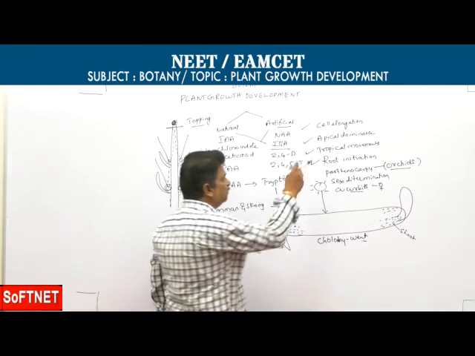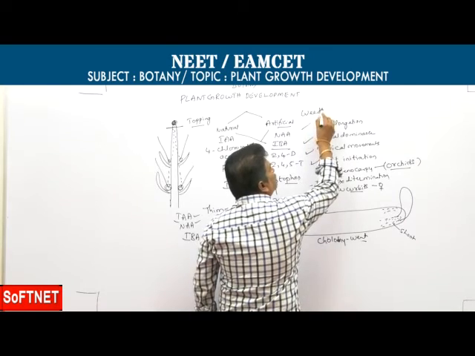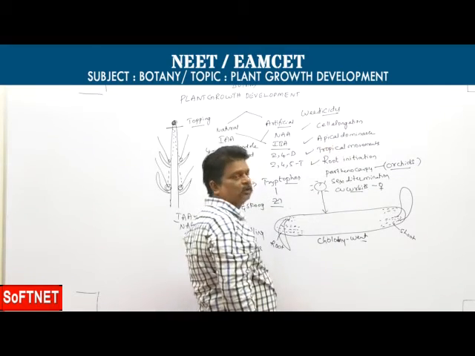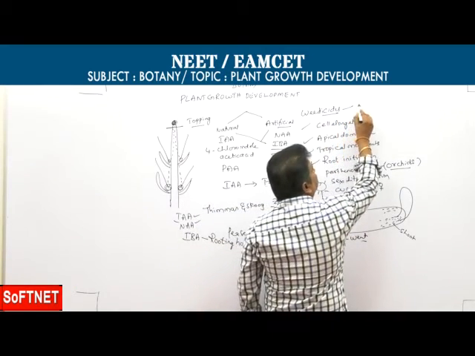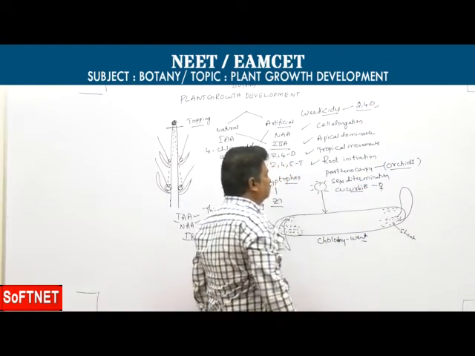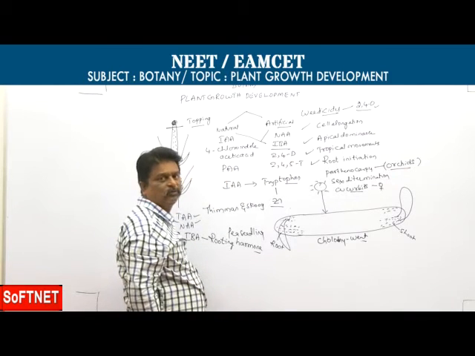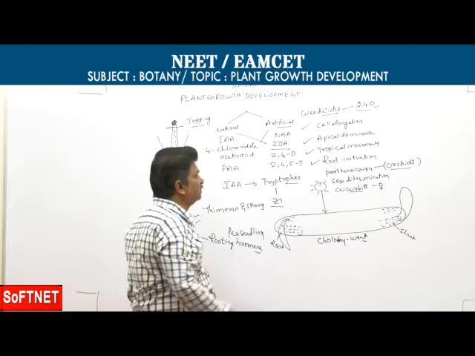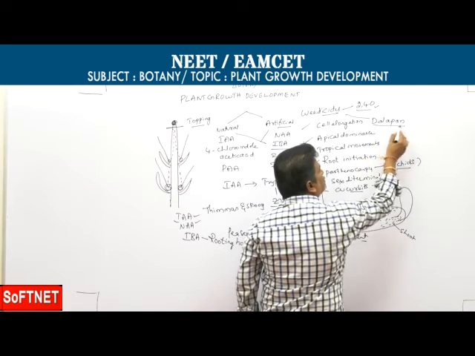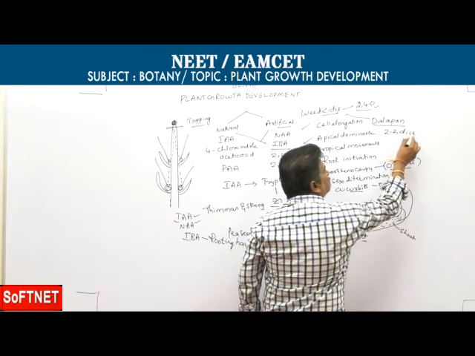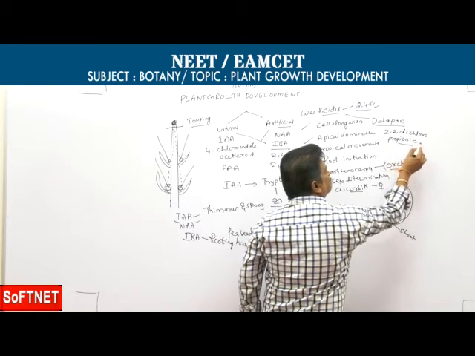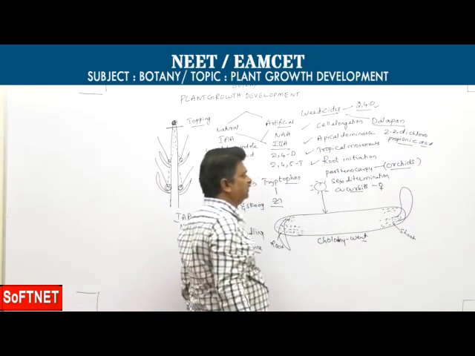And the last one among auxins, very important: auxins are commonly used as weedicides or herbicides. The dicot weedicide is 2,4-D, so dicot weeds can be killed by 2,4-D. A monocot weedicide is dalapon. Dalapon means 2,2-dichloropropionic acid.